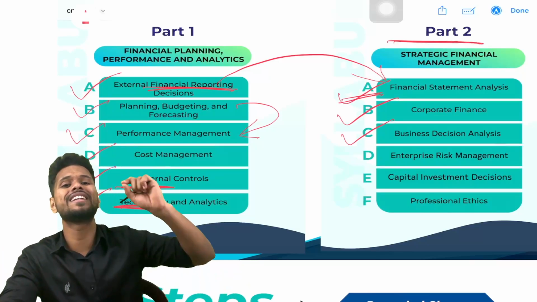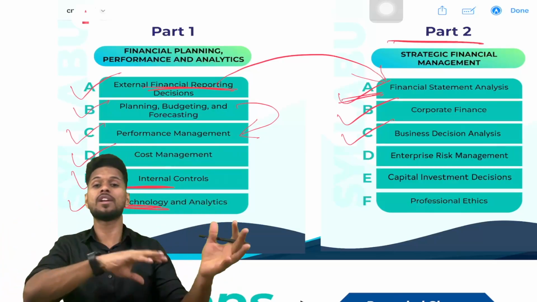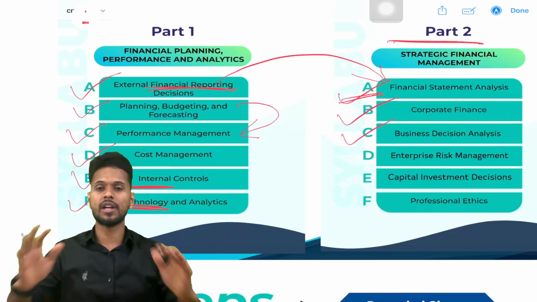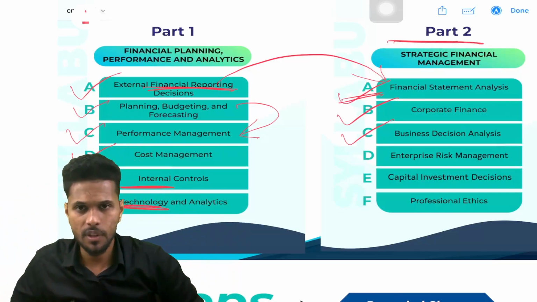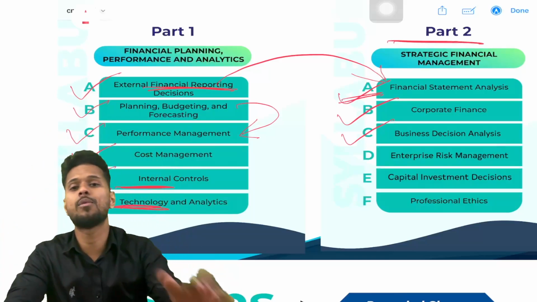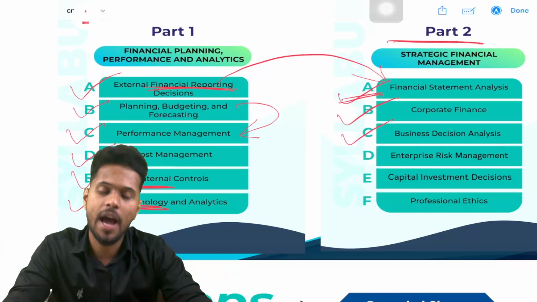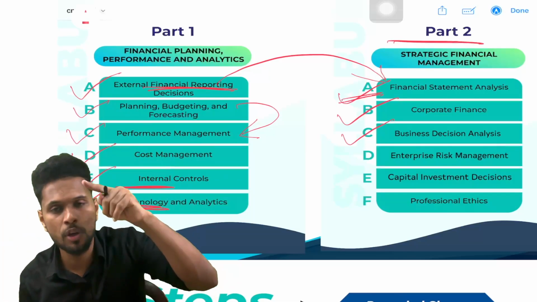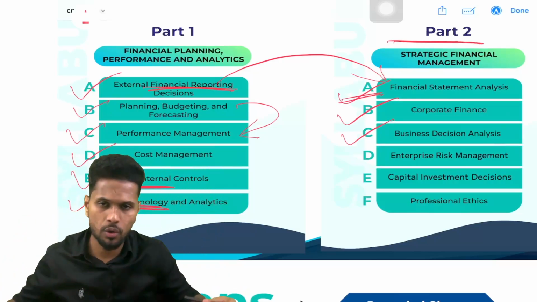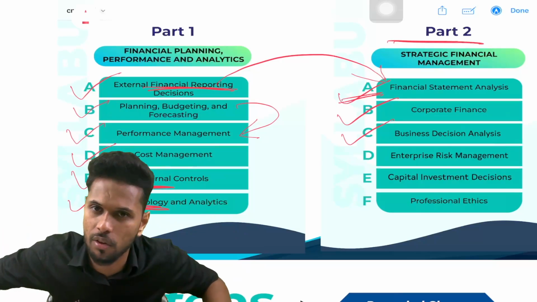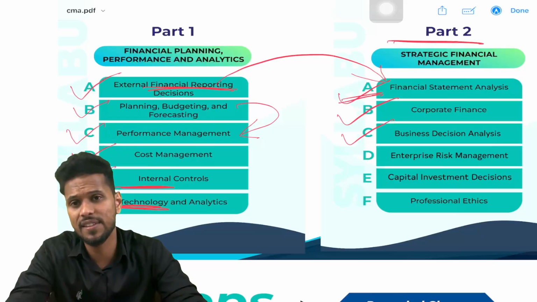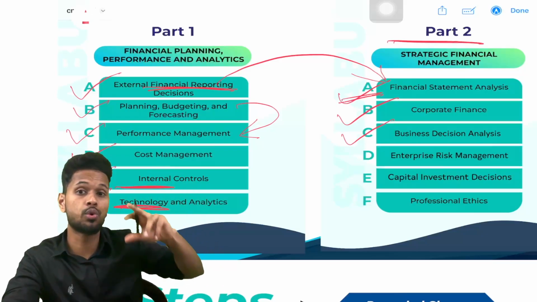Okay, when we are taking each decision, we should do the cost benefit analysis. What does cost benefit analysis mean? You should compare the cost with the benefit. Suppose how much is the cost for a particular thing, and how much is the benefit that we will get from that particular thing, and you are comparing these two. In order to implement or work out a particular thing, the benefit should be higher than the cost. If the benefit is less than the cost, you will not recommend that for your company. Okay, so everything we are studying in section C, business decision analysis. In that section we are studying how to make a decision or how to take a decision.